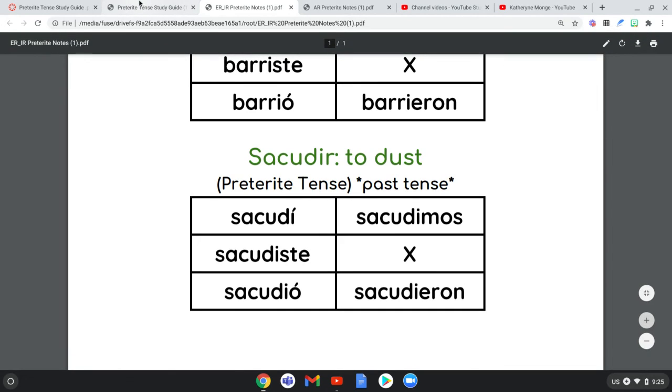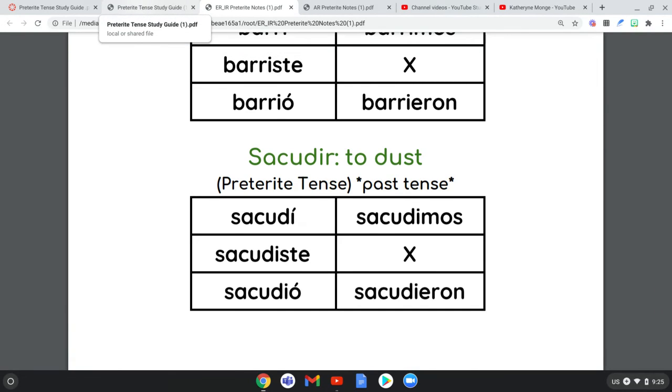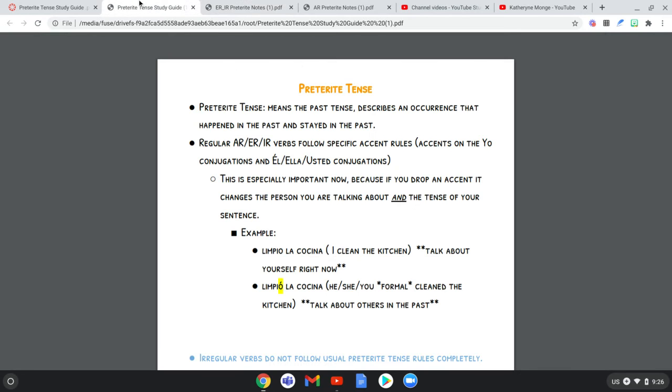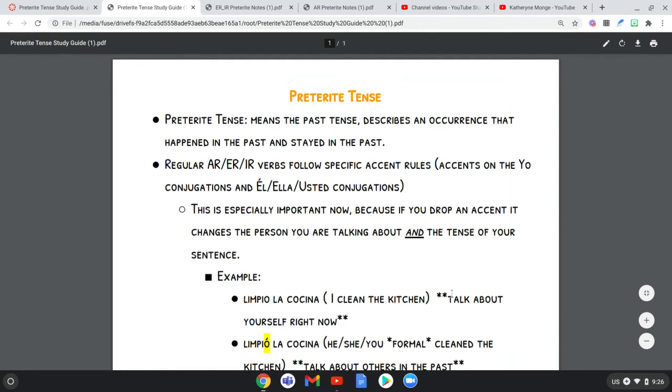I'll mention it here, but then I think I'm going to make a video specifically on the difference between regular and irregular, but I'm going to still mention it a tiny bit. This preterite tense, let me make this bigger too, is the easiest, of course, forms to change because there's nothing special that you really have to remember to fix. So preterite tense, in general, just means the past tense. Because we did have imperfect, and there's another video on that, that was a type of past tense. This is just the basic past tense that we know.